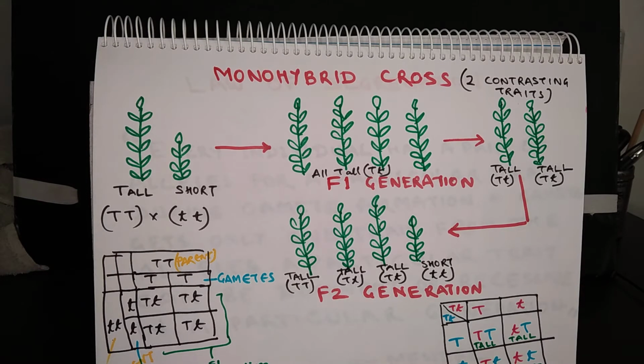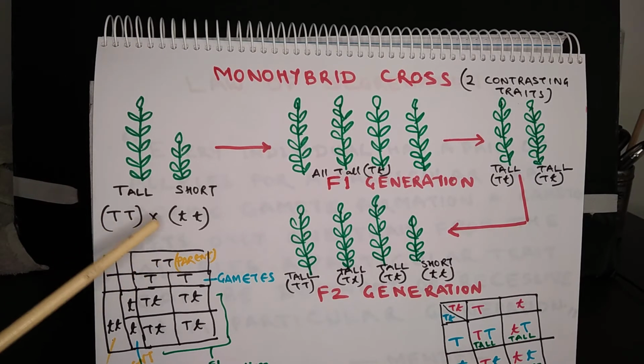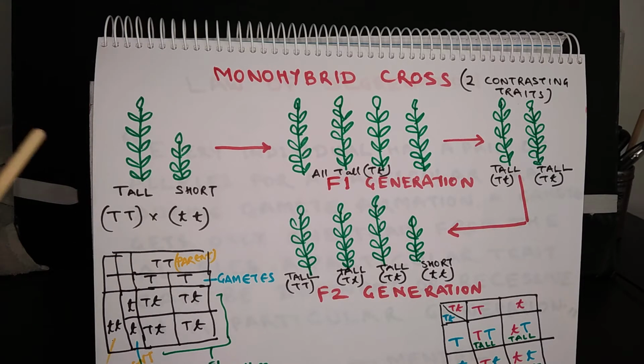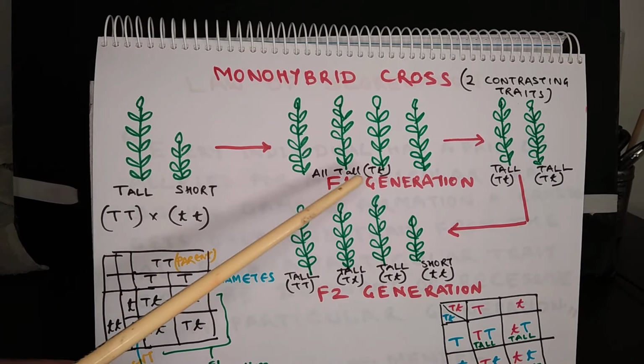When 2 contrasting traits, that is just one pair of contrasting traits, is studied in the cross, it is called a monohybrid cross. So in this case, Mendel selected a tall plant and a short plant. Okay. So tall plant, the genotype is represented by capital T, that is TT, and short plant's genotype is represented by small t. Mendel cross-pollinated these 2 plants, and due to cross-pollination, the F1 generation or filial 1 generation, it was produced.